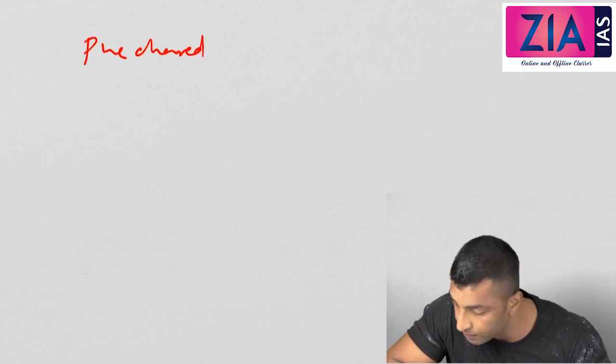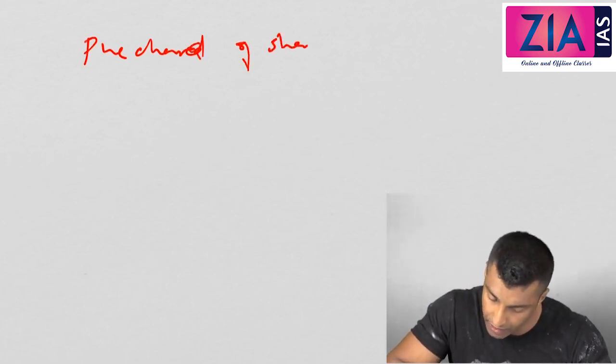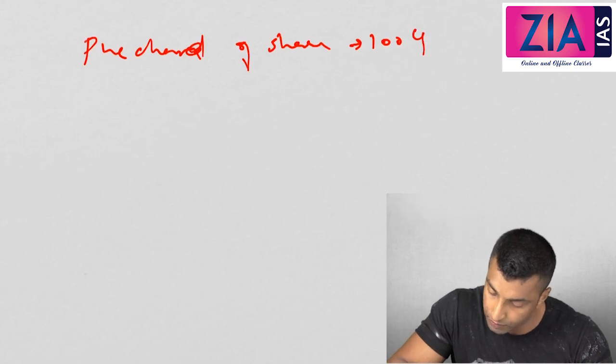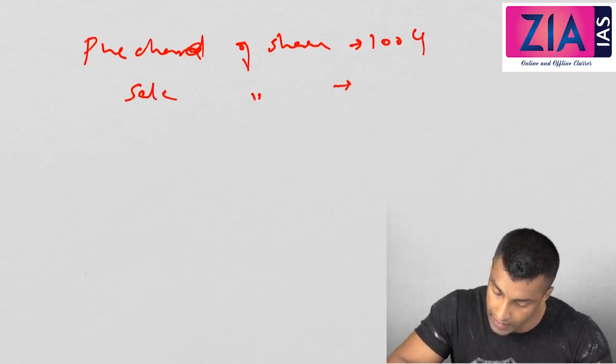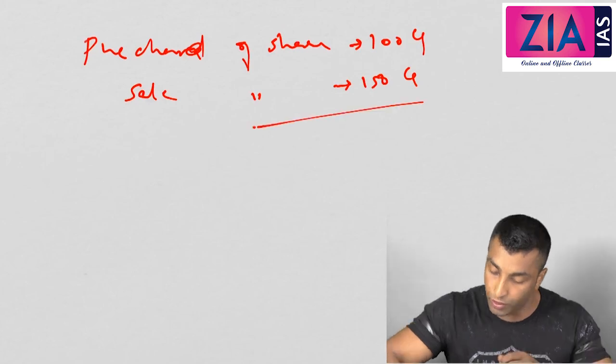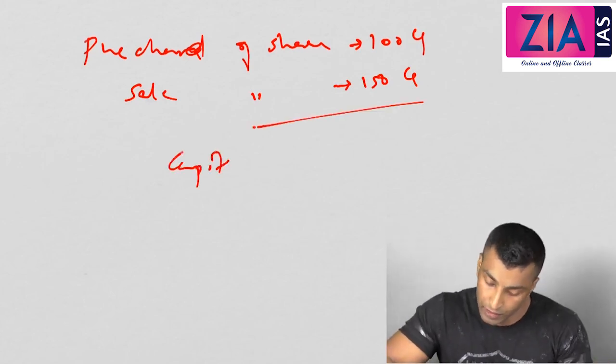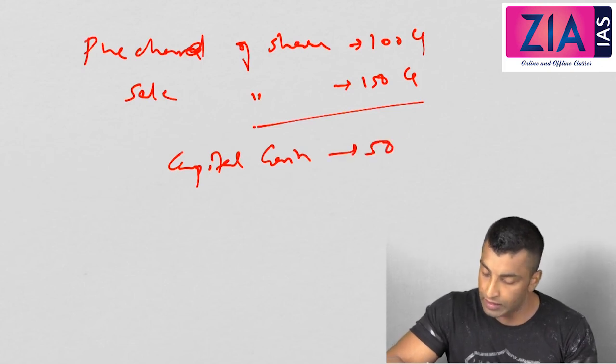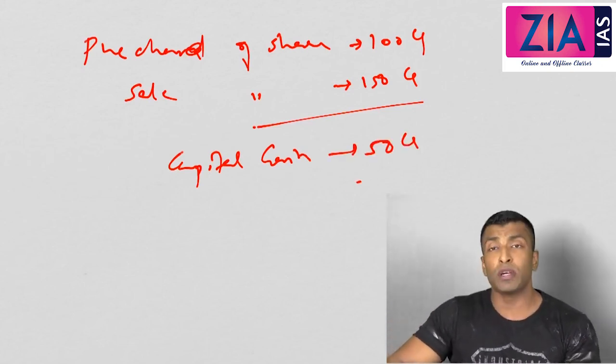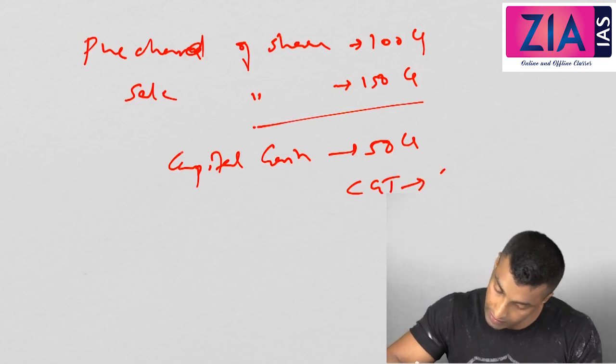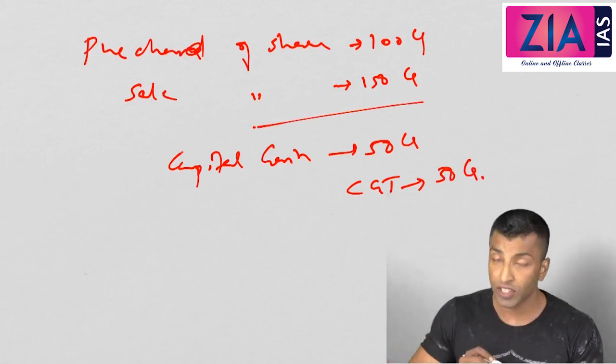Okay, now through transfer pricing, how can you avoid the capital gains tax? I'll show you one example. So capital gains tax is actually imposed on buying and selling of assets or shares. Okay, so let's suppose you purchased shares at 100 crore and you are selling the shares at 150 crore. So what is the capital gain here? The capital gain is 50 crore. So you are supposed to pay capital gain tax upon this 50 crore.